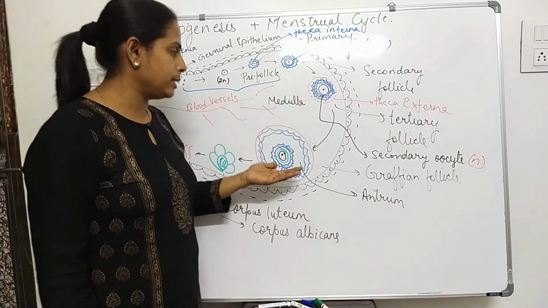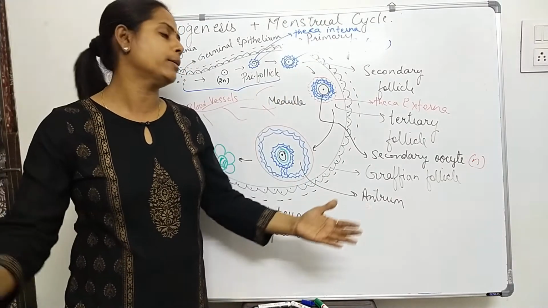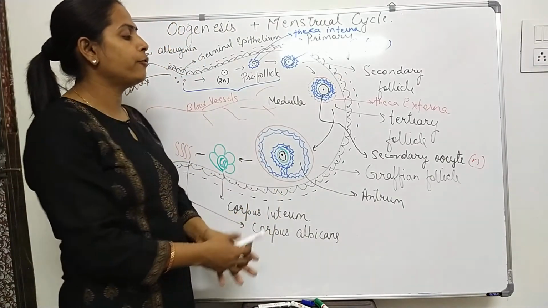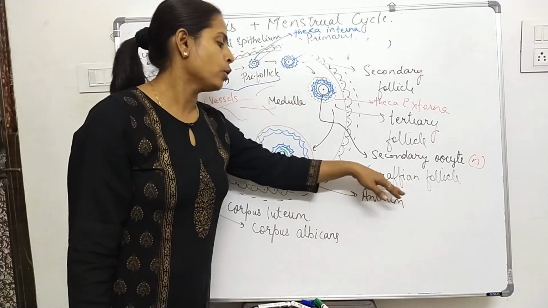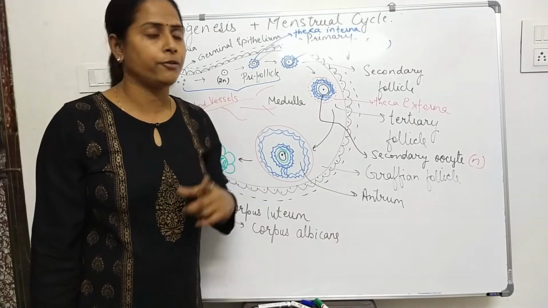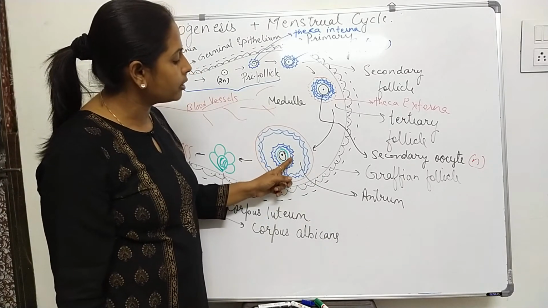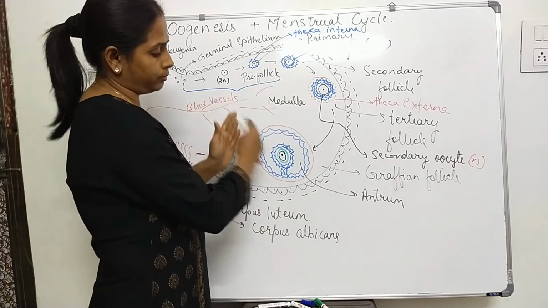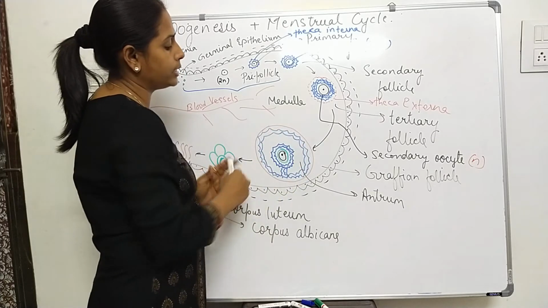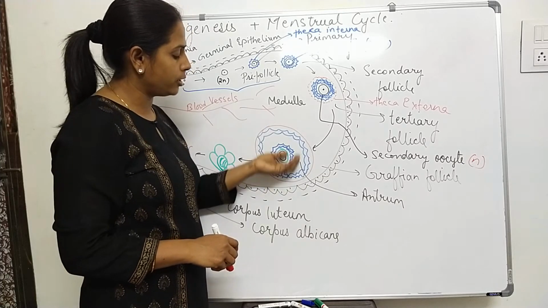What is this Graafian follicle? Here the multi-layered theca interna distributes itself into different layers and forms the matured structure known as the Graafian follicle. The name Graafian comes from the scientist who observed this follicle under the microscope for the very first time. So what is this Graafian follicle all about? A few layers of theca interna get separated, the cells separate from each other and form a cavity known as the antrum. Inside this antrum, the secondary oocyte is present.